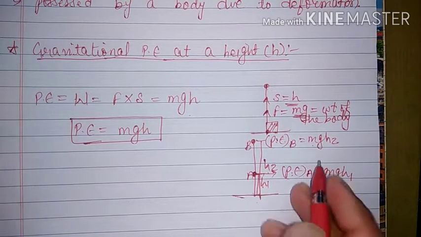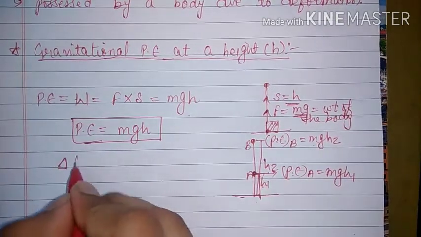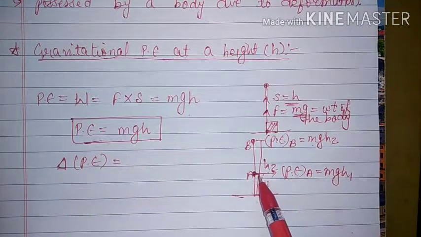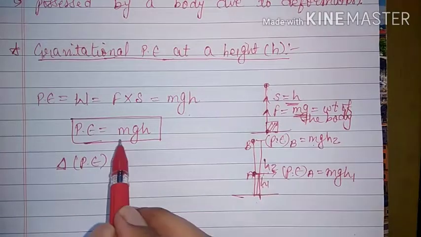Or increase in the potential energy. Change is represented by delta. So change in potential energy will be equal to, since it is at height h1 and it is at height h2. Look at the formula.